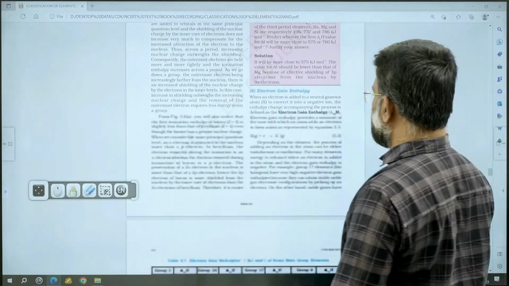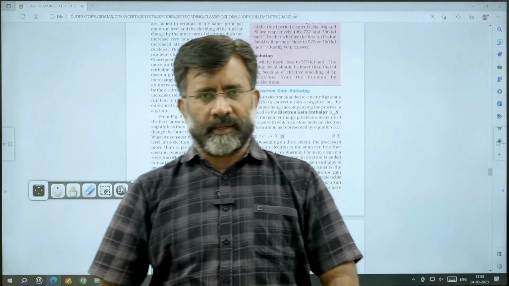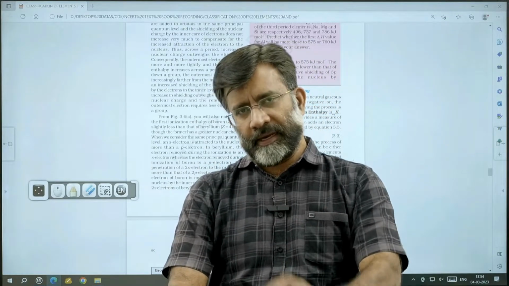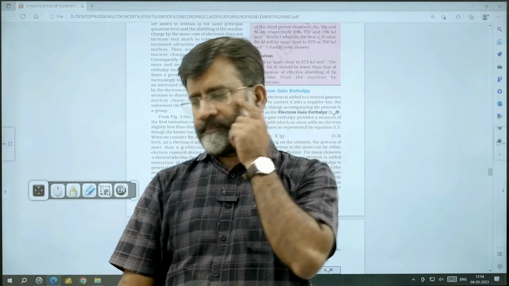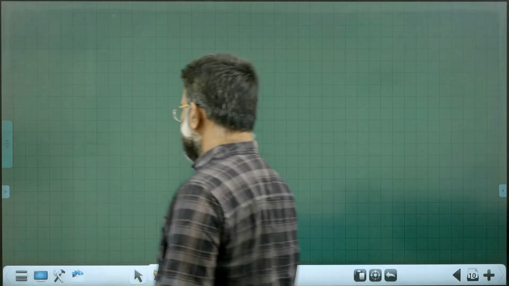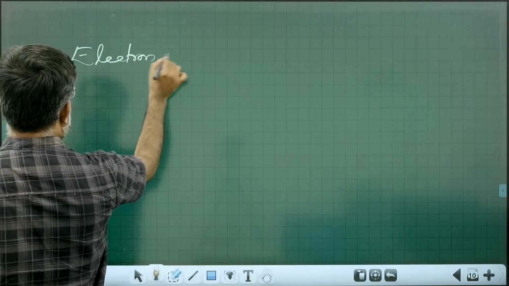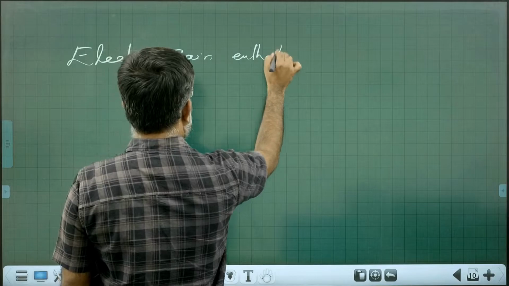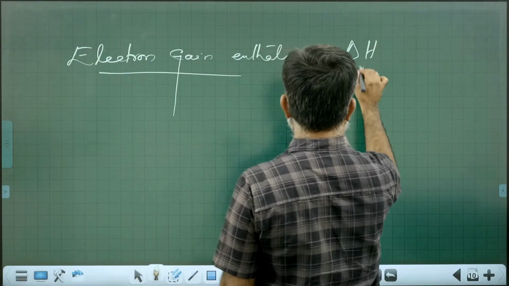Another important trend we are going to discuss is electron gain enthalpy. What is meant by electron gain enthalpy? It is the enthalpy change involved when an electron is added to an isolated gaseous atom. We represent it as delta H EG.